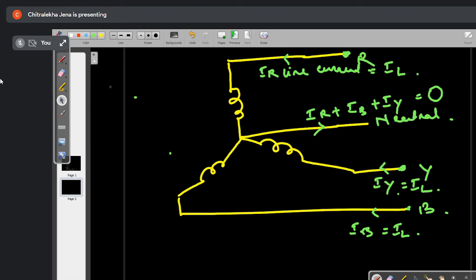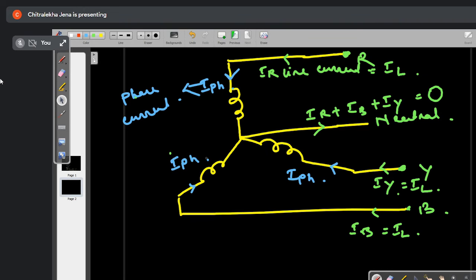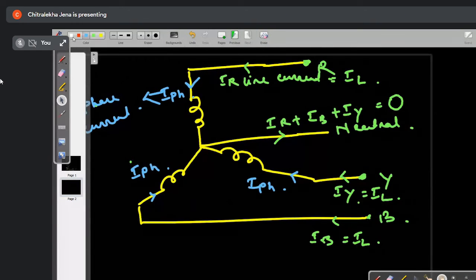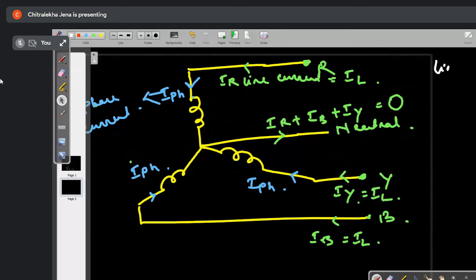And the current which is flowing in the windings is your phase current, I phase. IPH means this is your phase current. This one is also the phase current. Clear to all of you? Which one is line current and which one is phase current? Clear or not? Tell me. Line current is what? Any doubt? Tell.